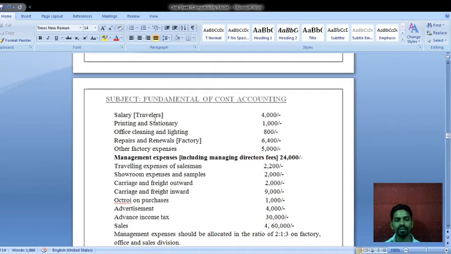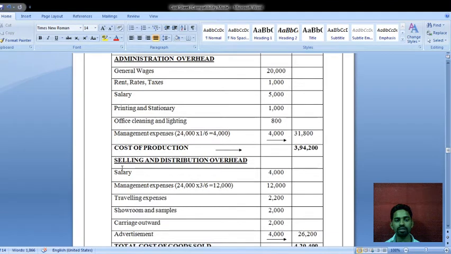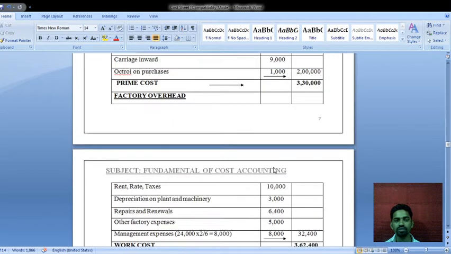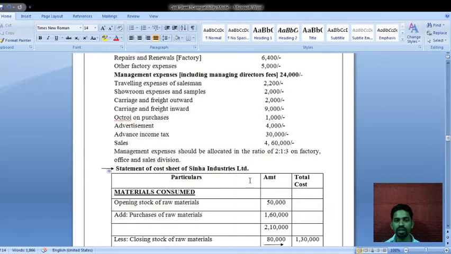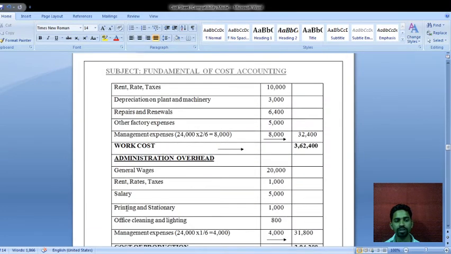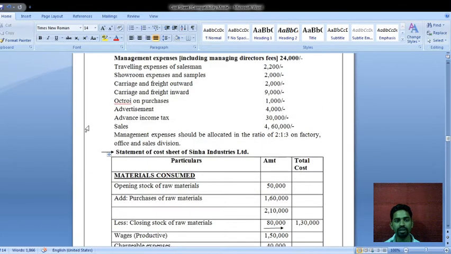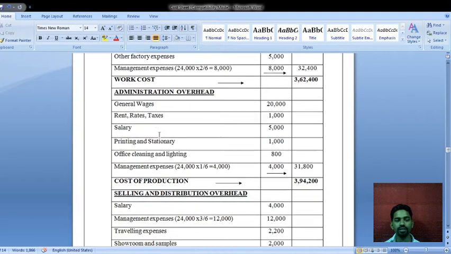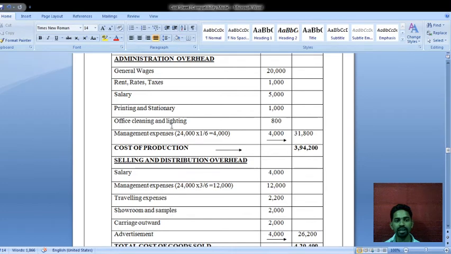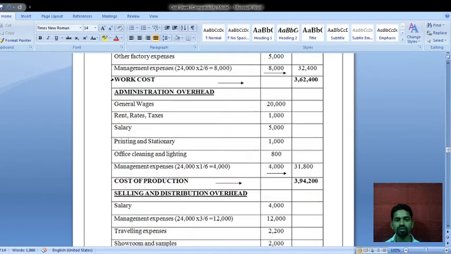Next, salary travelers amount is rupees 4,000. It will come under the selling and distribution overheads. Here, under the selling and distribution overheads, salary rupees 4,000. Next, printing and stationery amount is rupees 1,000. It will come under the administrative overheads, printing and stationery rupees 1,000. Next, office cleaning and lighting. It will come under the administrative overheads. Just see here office cleaning and lighting rupees 800 under the administrative overheads.